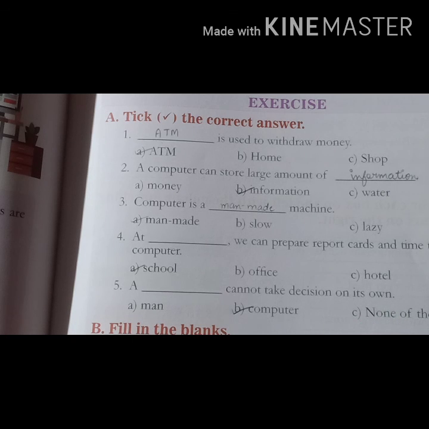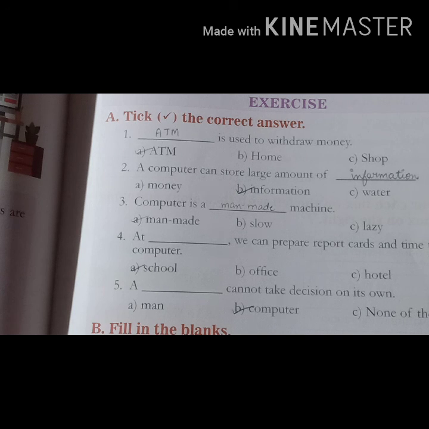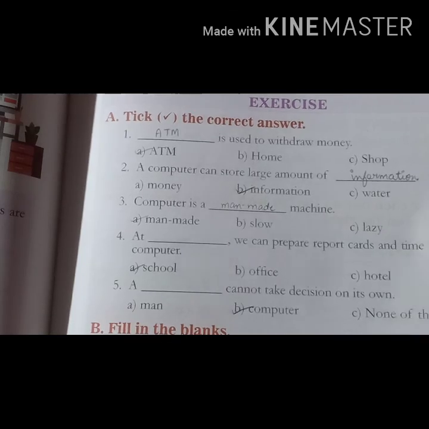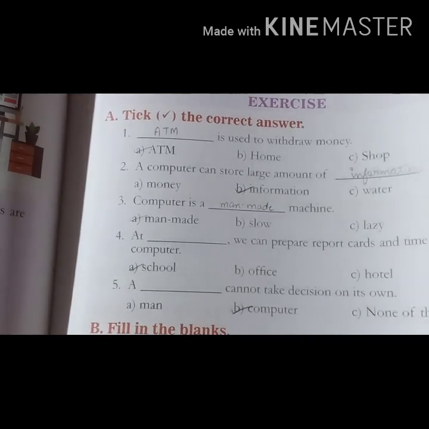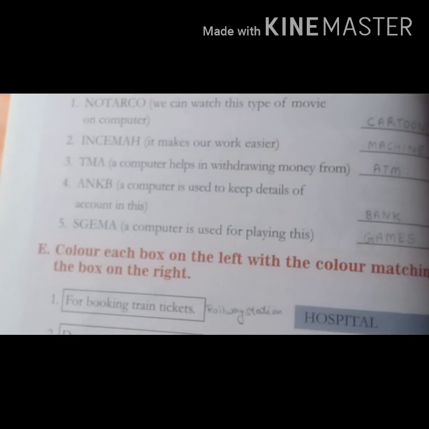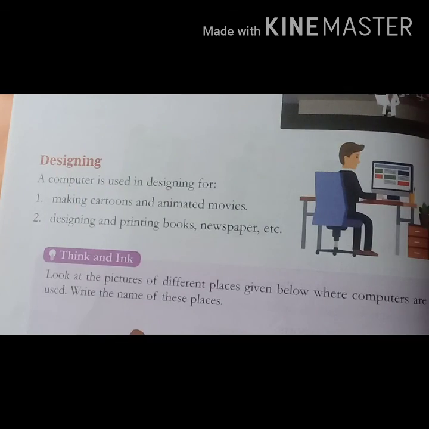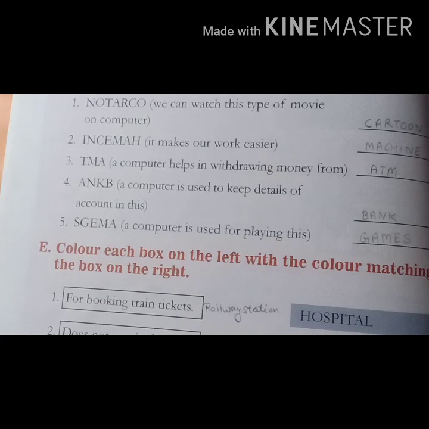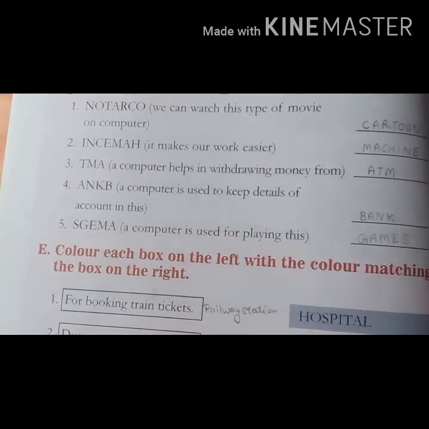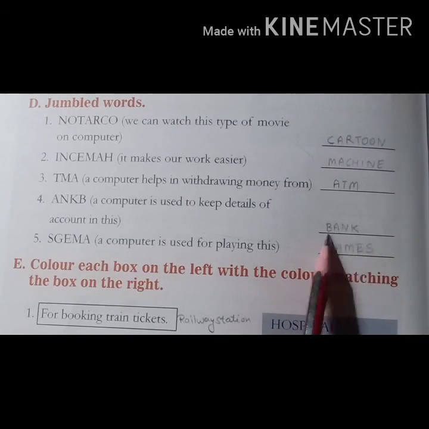So that's it. In the PDF, I will send you the whole chapter. So what you have to do, students, you have to write all the question answers in your fair notebook and fill all the exercises in book. So A, B, C, you can see here. You have to write question answer in your notebook and also do jumble words and learn it. So this is the homework.